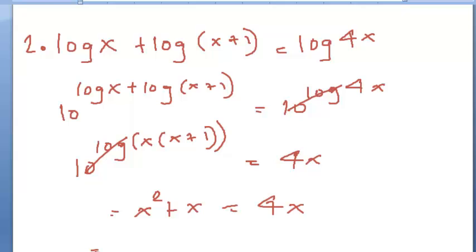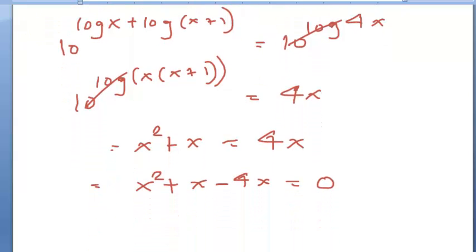So when you do this, it will be x squared plus x minus 4x equals 0. Okay, and after we reach this stage, what we can do is just use the blank method, and blank method is blank plus blank equals plus 1, and blank times blank should be equal to minus 4. And when we actually find out what the solutions are, we know the solutions are over here.